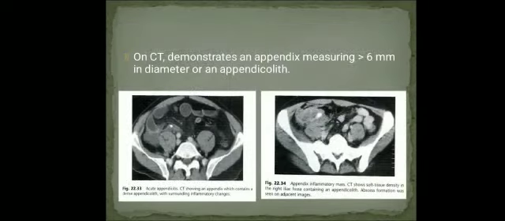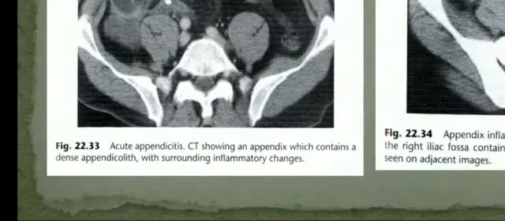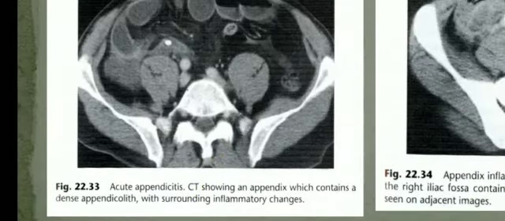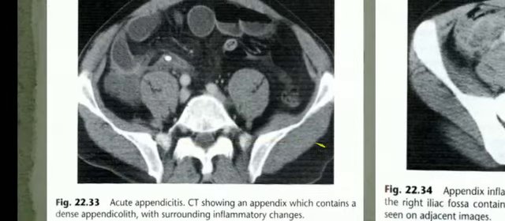On CT, the appendix will be seen very well, and if there is an appendicolith, it will also be easily identified. So CT shows an appendix which contains a dense appendicolith. You can see a stone with surrounding inflammatory changes. This is acute appendicitis. What are the inflammatory changes in CT? There will be fat stranding, that is periappendiceal fat stranding. Sometimes there will be fluid collection beside the appendix.